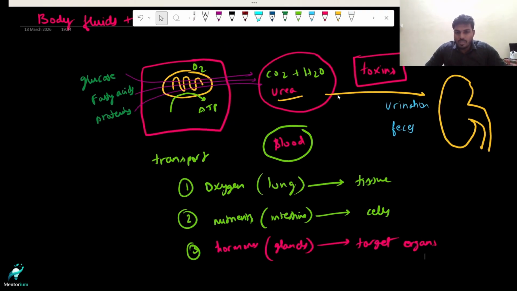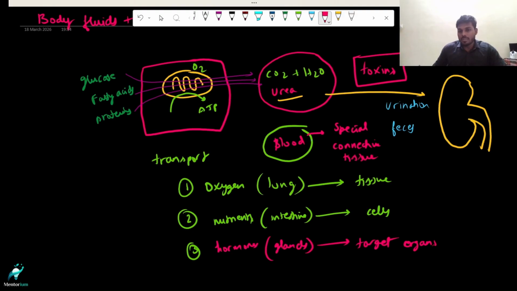So this is the reason, you might have got this idea, right? Blood is that kind of tissue that is connecting various organs functionally, and that is the reason why we consider blood as connective tissue. This is our connective tissue. That is good. But if you see in NCERT, they have mentioned something called special connective tissue.